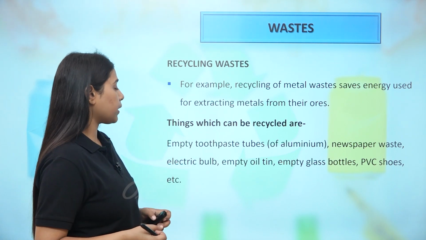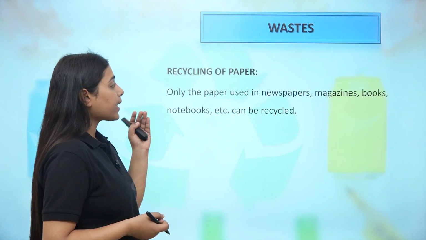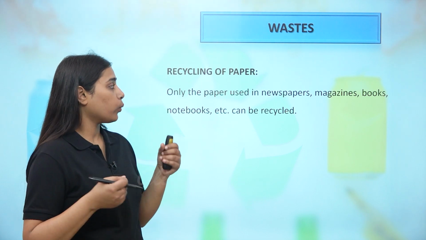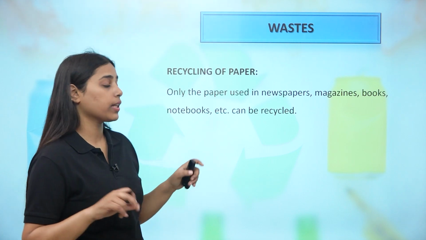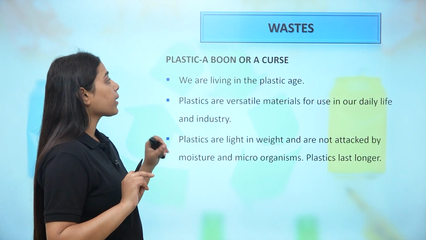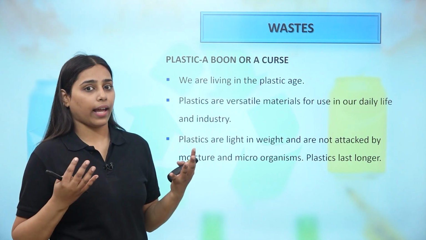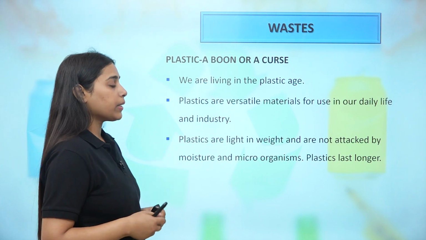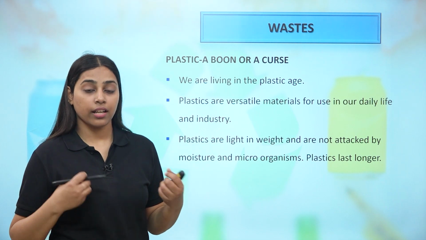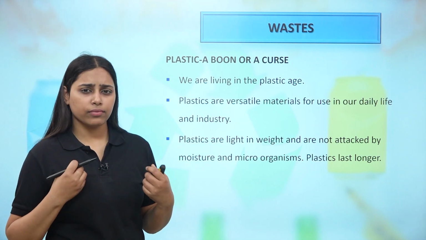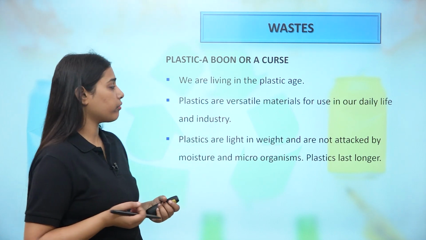So shoes made up of this material and some other materials can be recycled. Recycling of paper: only the paper that is used in newspapers, magazines, books, notebooks can be recycled. Plastic, is it a boon or a curse? It is both actually. Plastics are versatile materials for use in our daily life and industry. You must have observed different materials, cutlery items, and so many places where you can find application of these plastics.